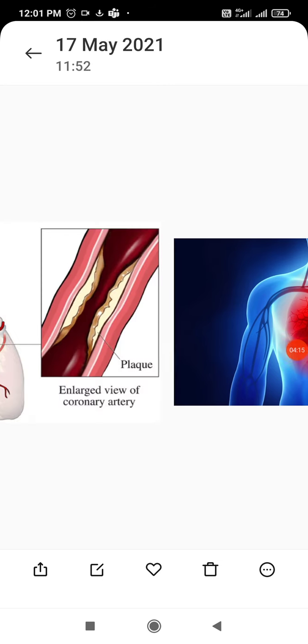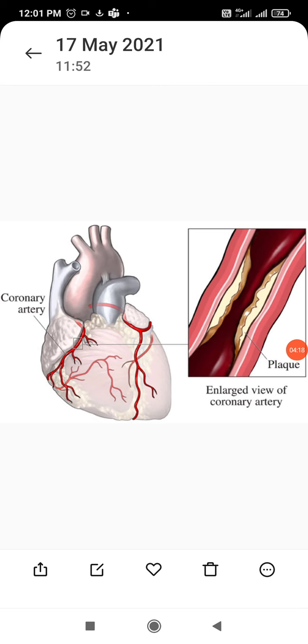oxygenated blood. Then there is coronary artery disease, called CAD. You know, coronary arteries undergo arteriosclerosis due to the deposition of cholesterol, calcium or fats. So the blood flow in the artery gets reduced. The cardiac muscles supplied by the affected artery will begin to deteriorate, meaning they are getting damaged. So it may lead to chest pain, perspiration, that is sweating, or the ECG graph may change.